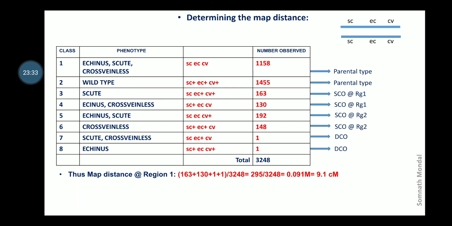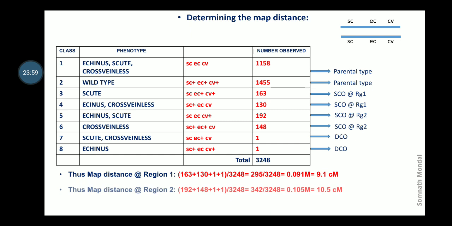Thus the map distance at region 1 will be SCO of region 1 plus the 2 double crossover values. So the total is 295 out of 3248, and that counts 0.091 Morgan, that is 9.1 centimorgan.